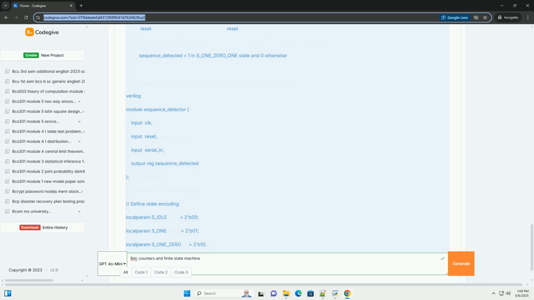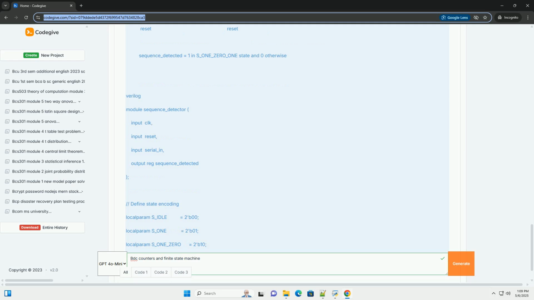2.5 Simulation and verification of FSMs. As with BCD counters, thorough simulation is essential for FSMs. Create a test bench that applies various input sequences and verifies that the output behaves as expected. For example, in the sequence detector, you'd want to test cases where the sequence 101 occurs, doesn't occur, overlaps, and is interrupted. Test bench example for Moore FSM.